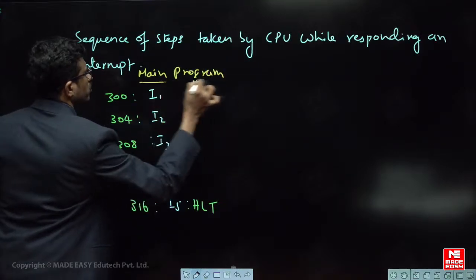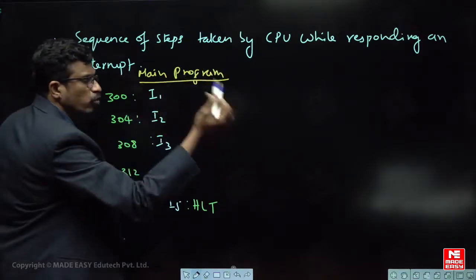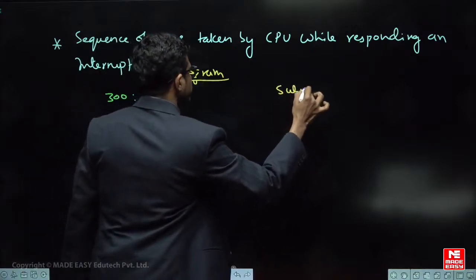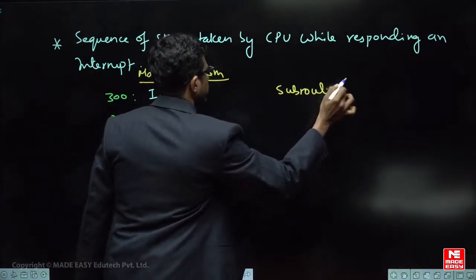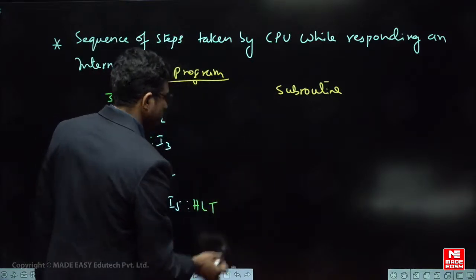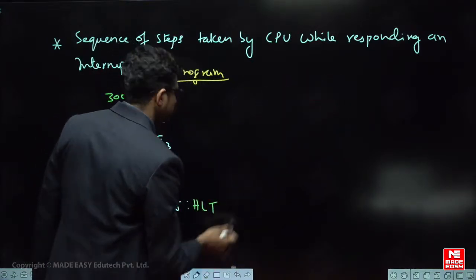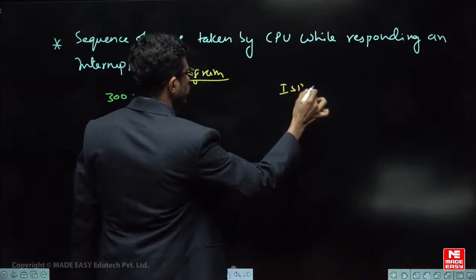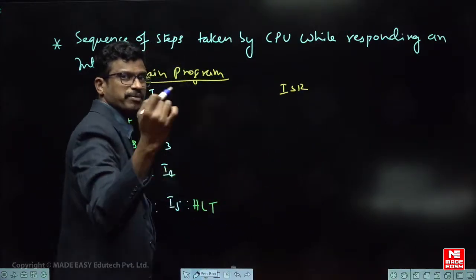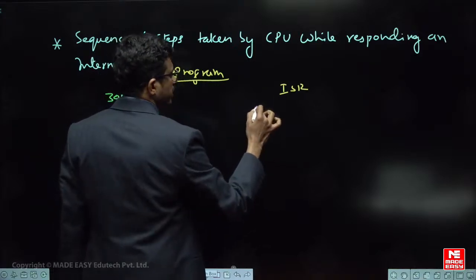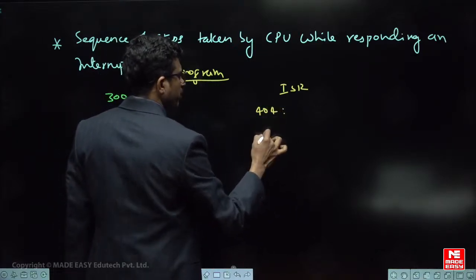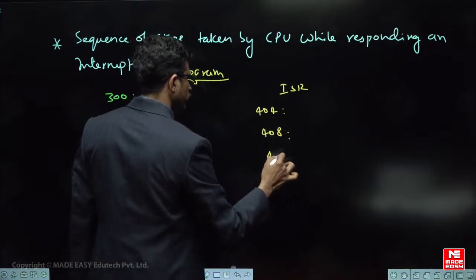When the processor is interrupted, it has to go to some subroutine program. That subroutine program is somewhere else in the memory, at some address. That is the interrupt service routine, or you can say interrupt subroutine. I am just writing ISR. ISR stands for interrupt service routine. This interrupt service routine is present at some address, at the interrupt vector locations. Assume that vector location is some 4004, something like this, and 4008, some 4012.